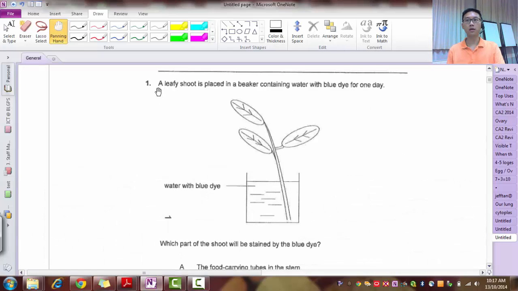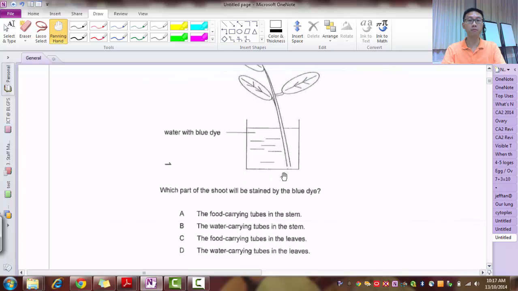Right, let's look at question 1. The leafy shoot is placed in a beaker containing water with blue dye for 1 day. So there's water with blue dye. Which part of the shoot will be stained by the blue dye? So remember this. Why would it be stained by the blue dye? Because it's taking in water.